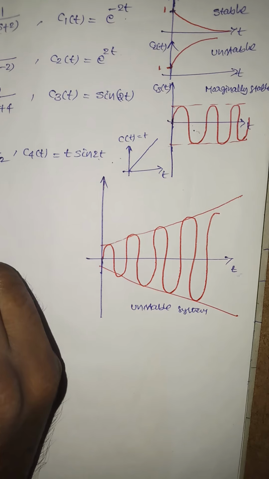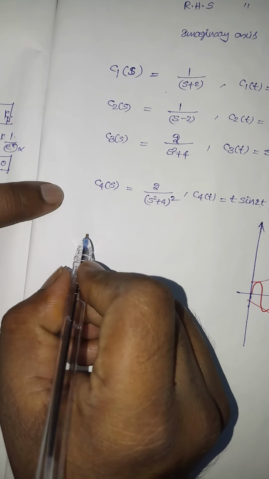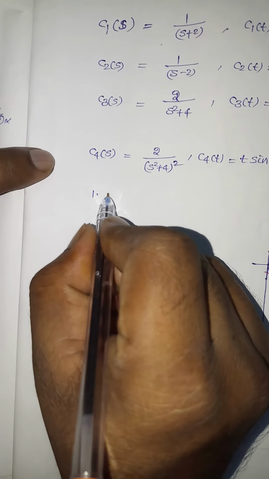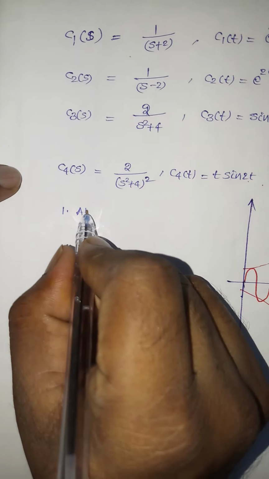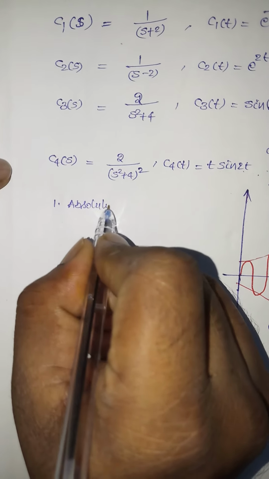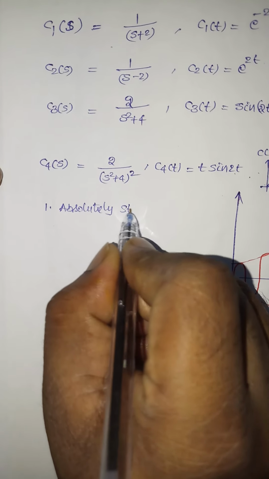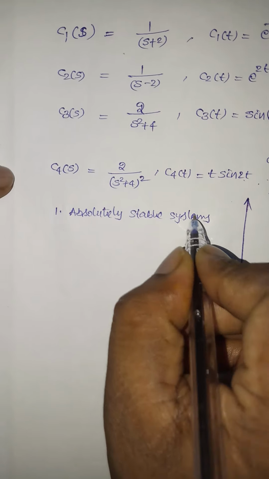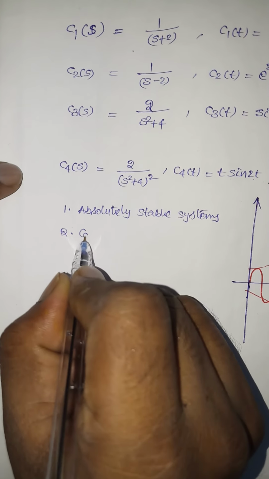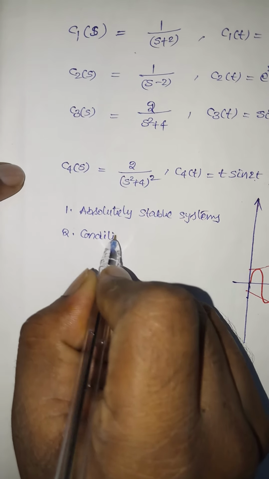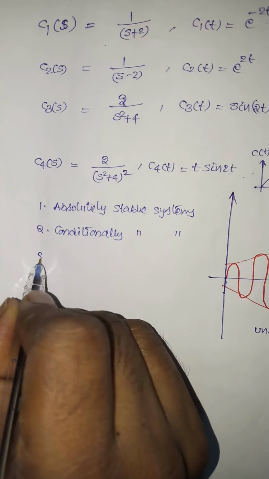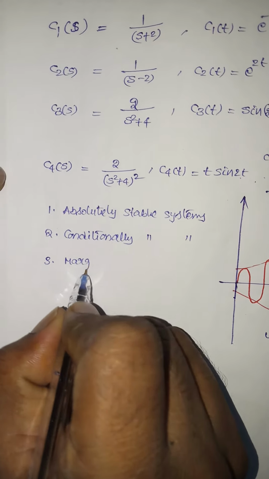Normally the stability of a system can be categorized into three things here: absolutely stable systems, conditionally stable systems, and marginally stable systems.